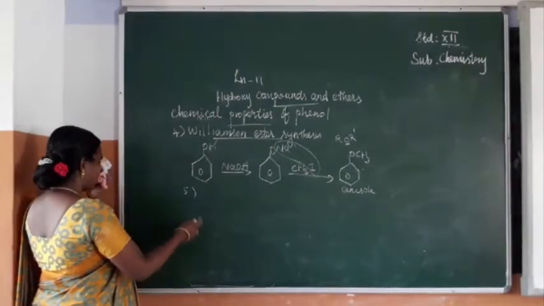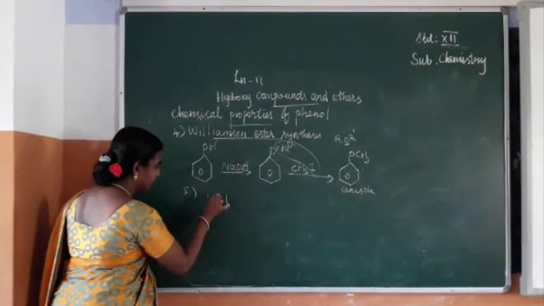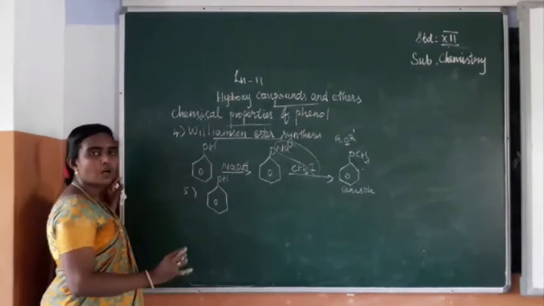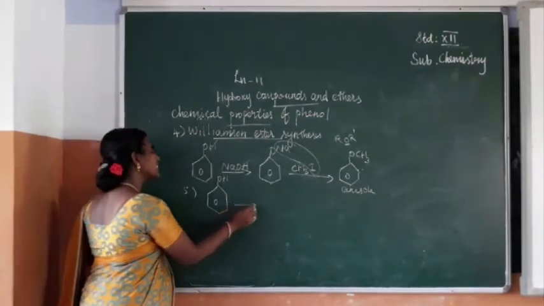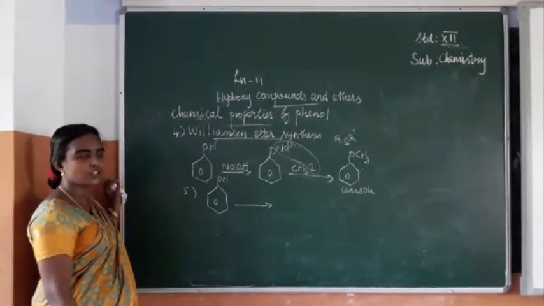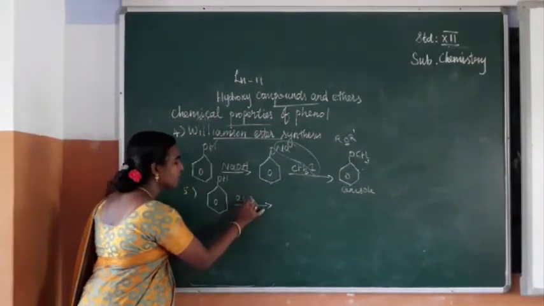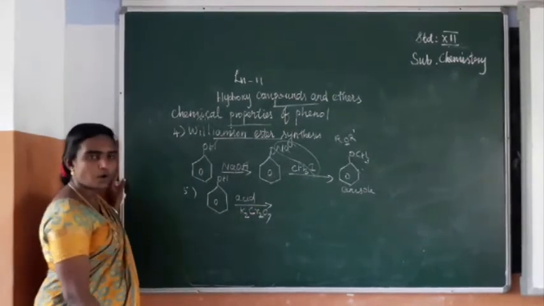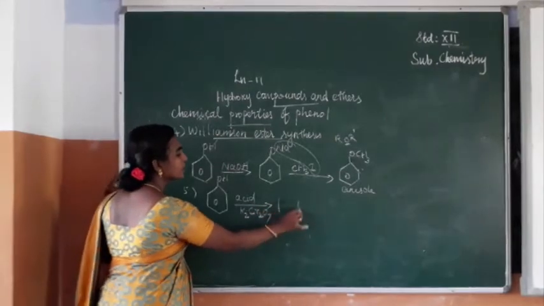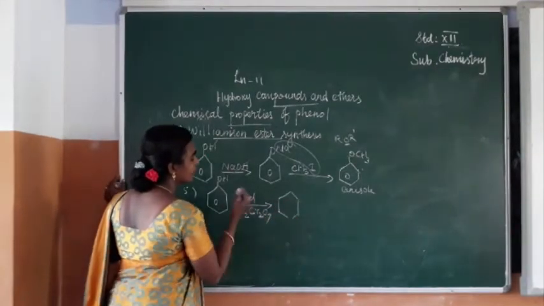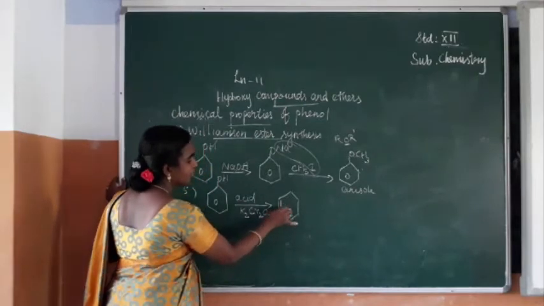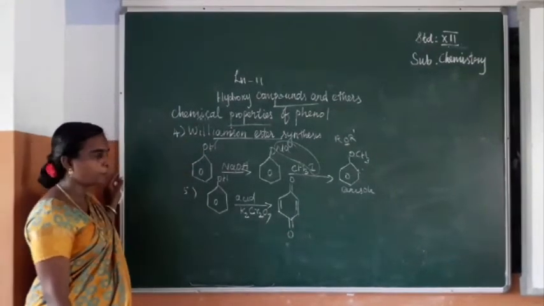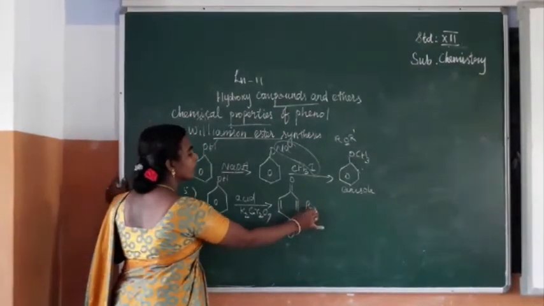Oxidation and reduction. Phenol on oxidation with acidified potassium dichromate, K2Cr2O7 with H2SO4, on oxidation it forms the compound whose name is parabenzoquinone.